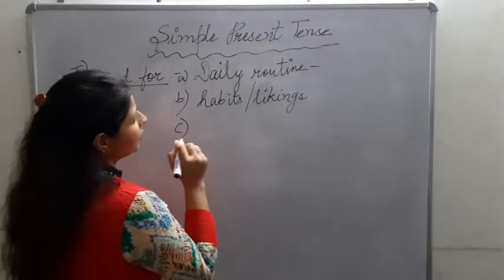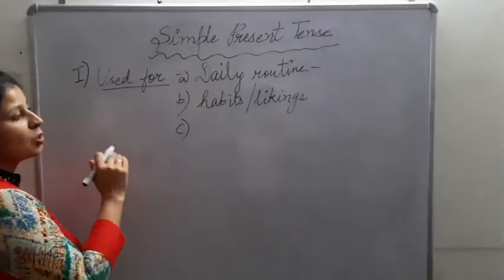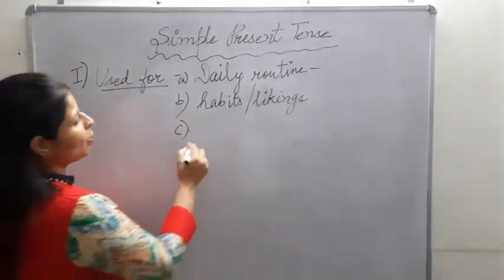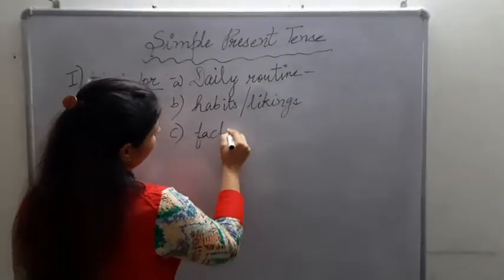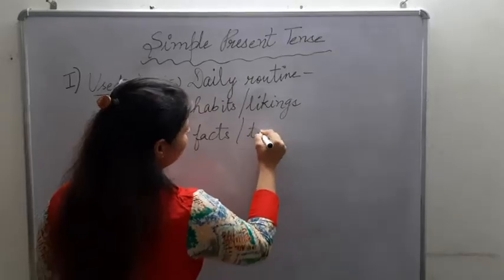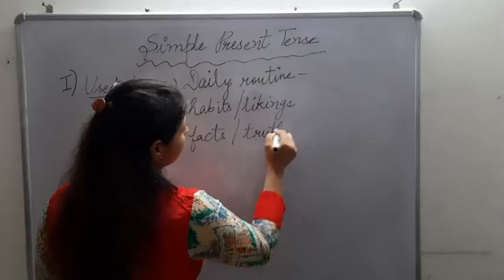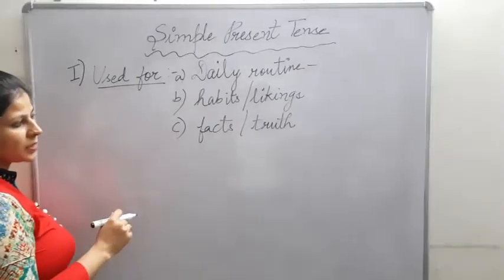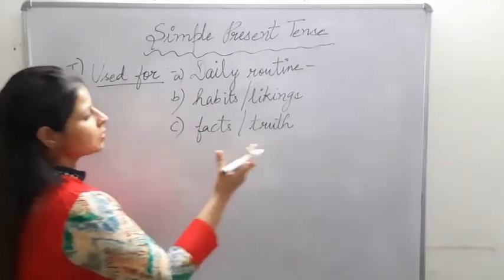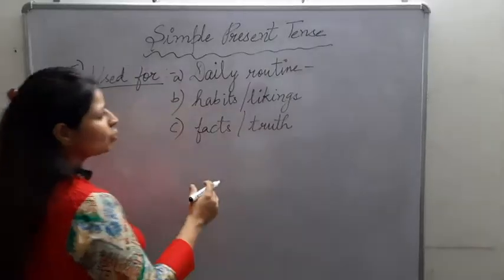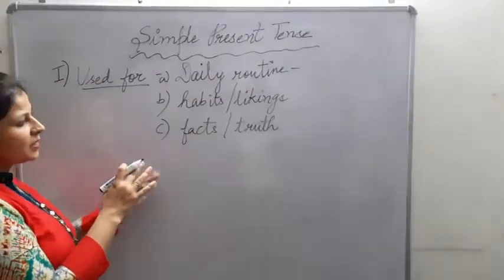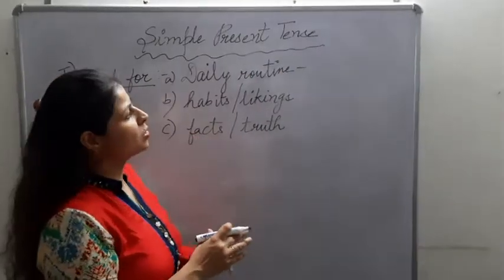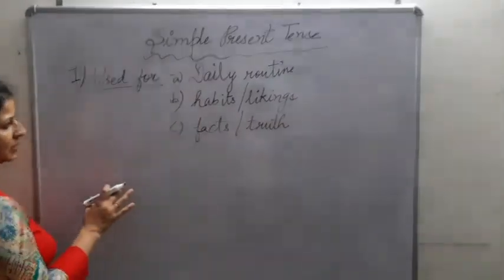Then simple present tense is also used to talk about facts or truths that are universal truths. For example, the sun rises in the east. The earth revolves around the sun. So these are the basic situations where we need to use our simple present tense.